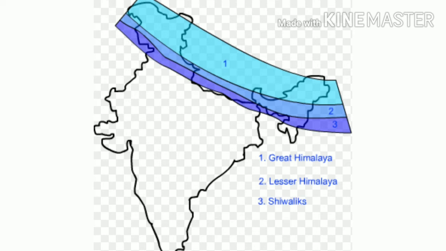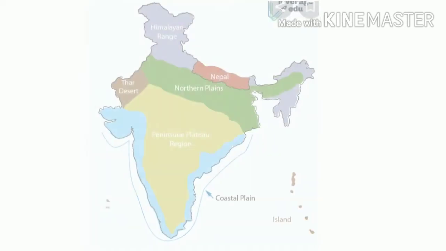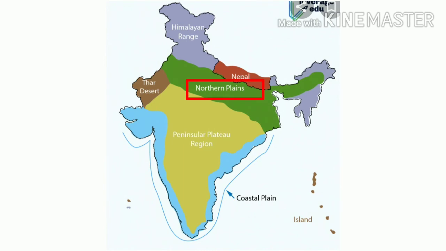Students, hope you are now clear with the first physiographic division of India, that is Himalayas, right? Students, now let's move on to the next physiographic division of India, that is North Indian Plains.